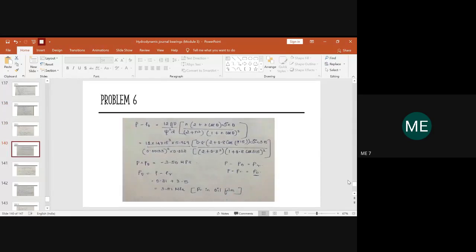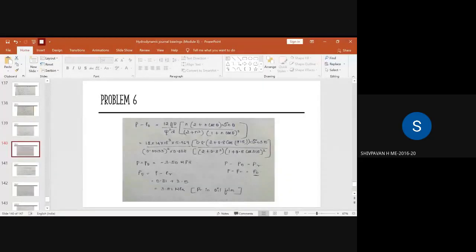Are you people doing the calculation? What is the value you people are getting? Is it minus 3.50?